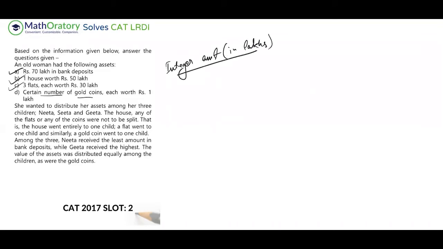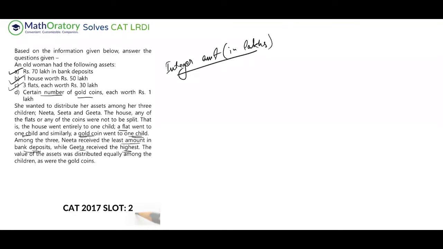All right. Now, that has been explained. That is, the house went entirely to one child, a flat went to one child, and similarly, a gold coin went to one child. Not that all the flats went to a single child, not that all the gold coins went to a single child, but one flat goes to one child. Anyhow, among the three, Nita received the least amount in bank deposits, while Geeta received the highest.